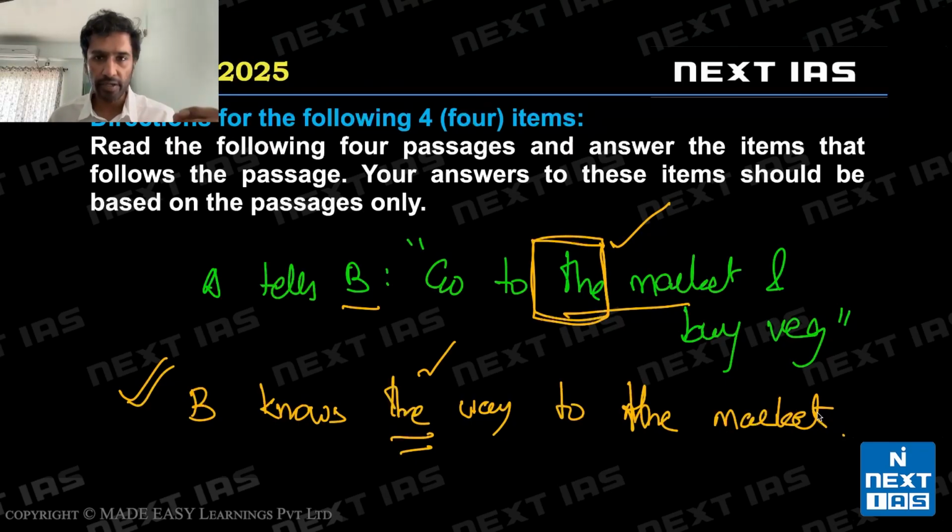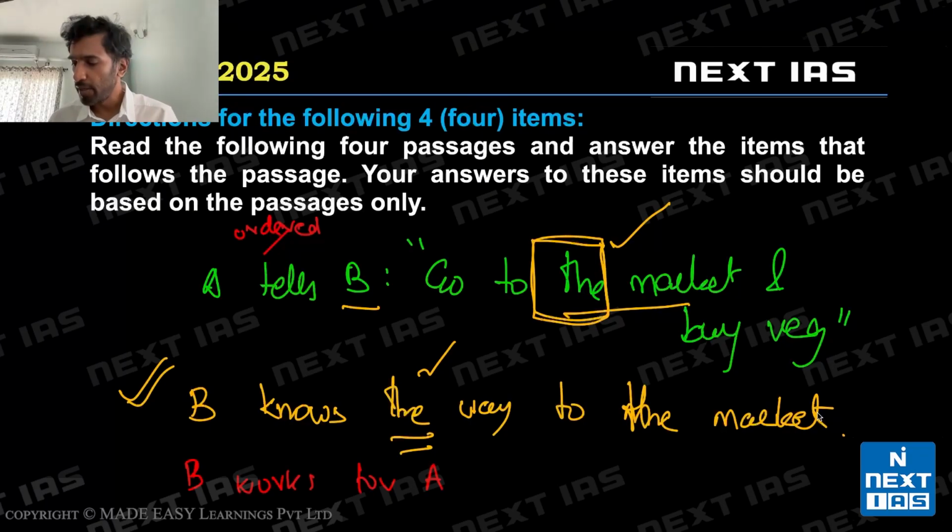Now let me quickly tell you which could be an invalid assumption. So let's say B works for A. B is a subordinate of A, something like that. All of this would be invalid. If this had said ordered, then something like this, B may work for A, could be possible, right? But as it stands, we can't say B works for A, or B is a subordinate of A. This would be an invalid assumption.